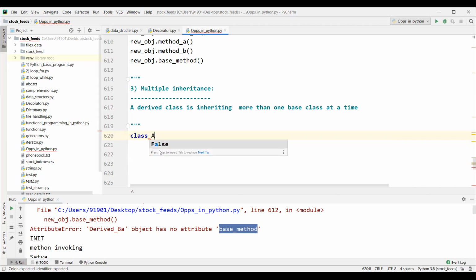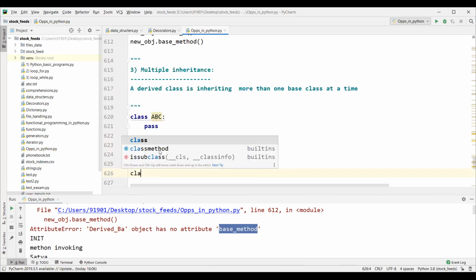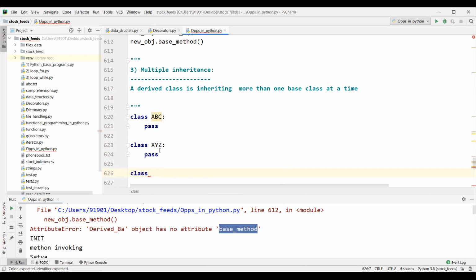Let's define class ABC, pass. Class XYZ, pass. Now this is the derived class.